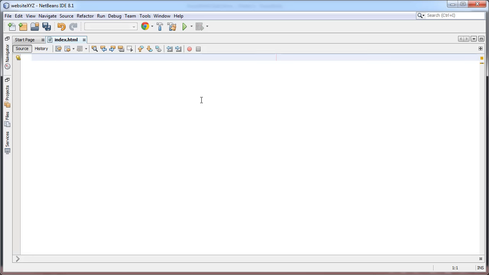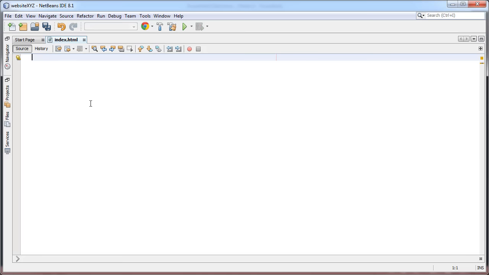NetBeans provides those code structures already, so we don't need to write them anymore. Also, it uses nice colors, and it always knows when we are making errors. As far as I know, it's the only one on that smart level that is free, and therefore we will be using NetBeans in this course.